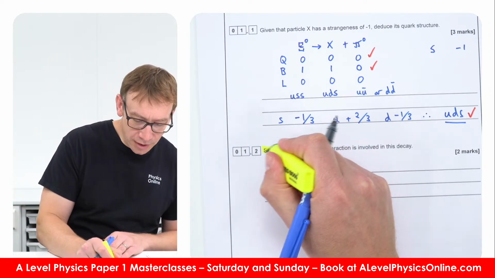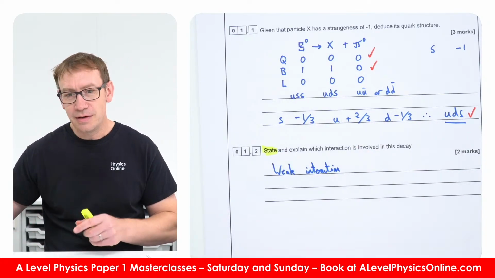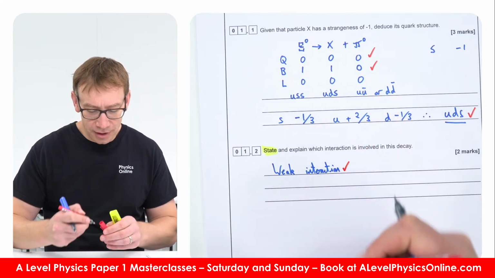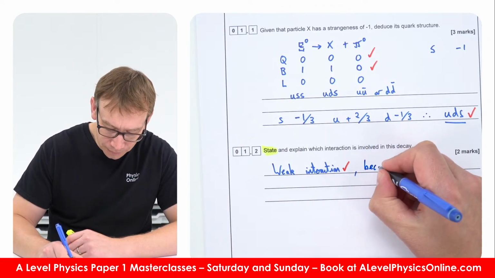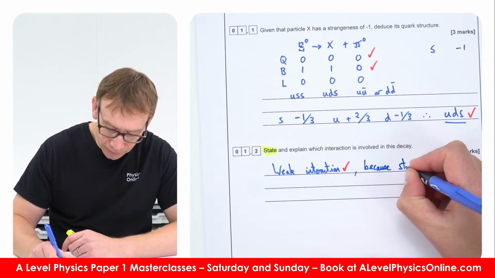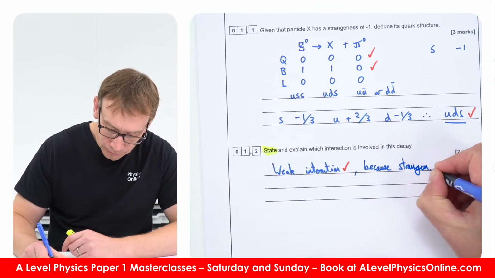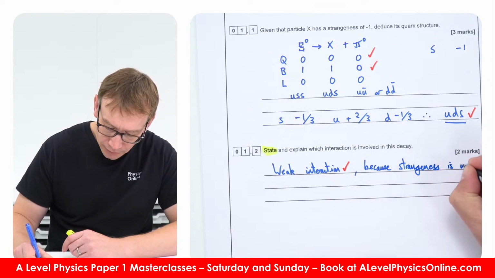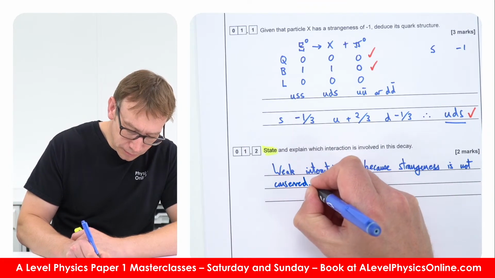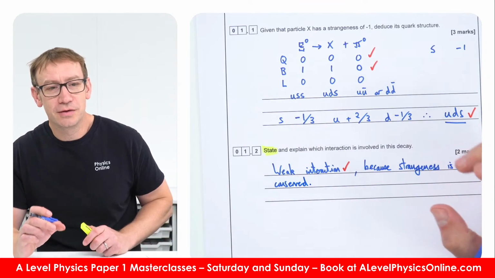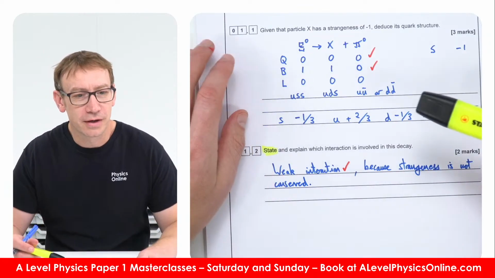Weak interaction is going to be the first mark, and the explanation is because strangeness is not conserved. If strangeness had been conserved, then this would be a strong interaction.